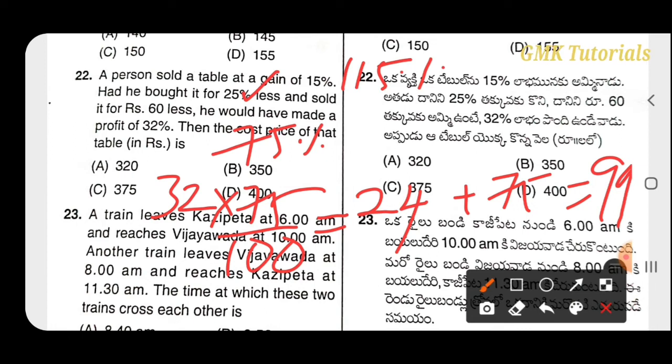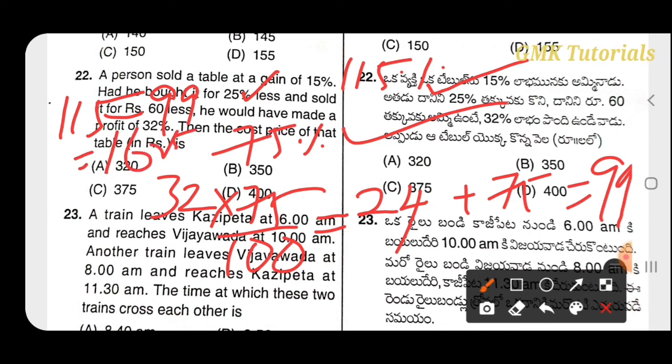we get 99. Then we have to count the actual price and the assumed price. This is the actual price and this is the assumed. So 115 minus 99, that is 16 rupees.